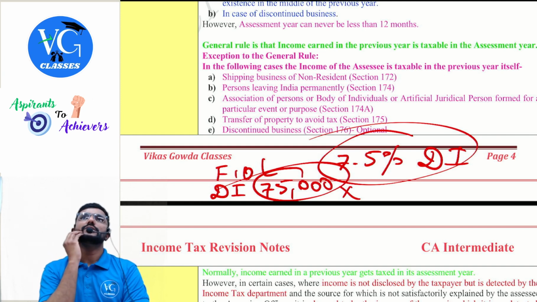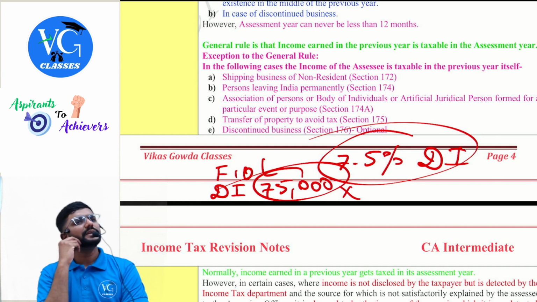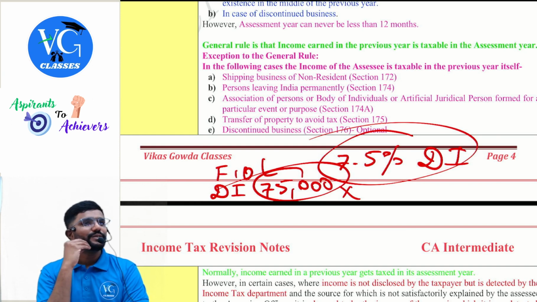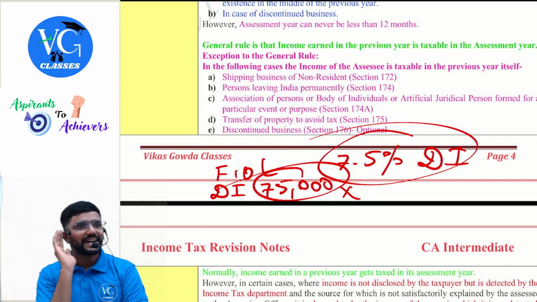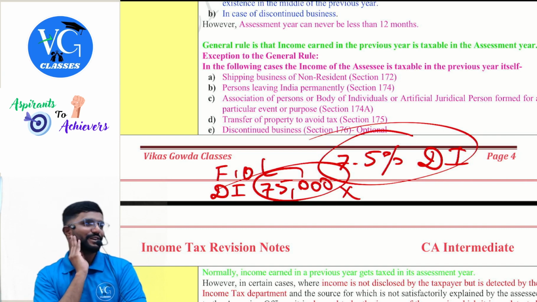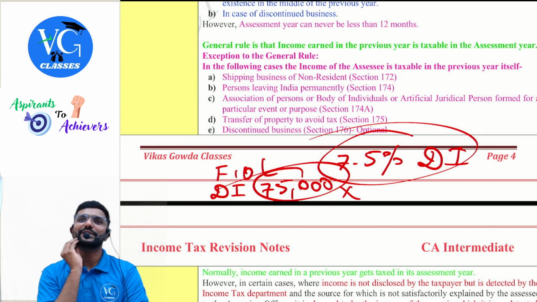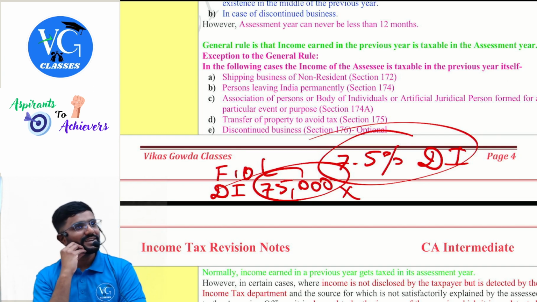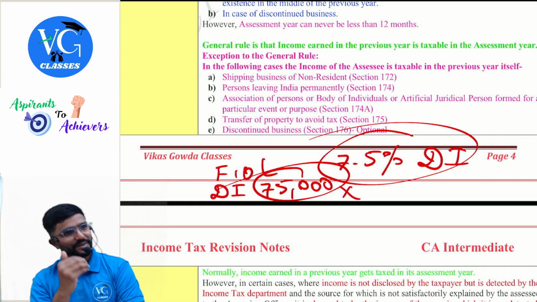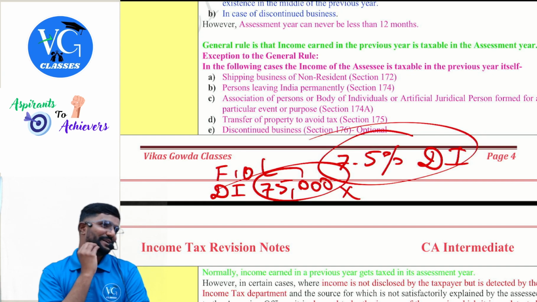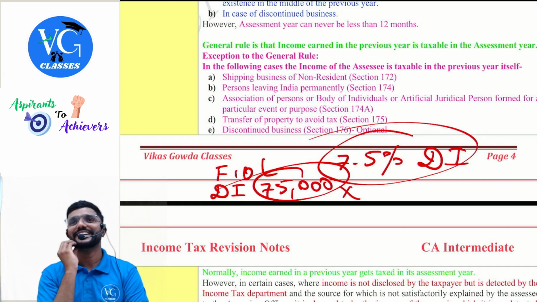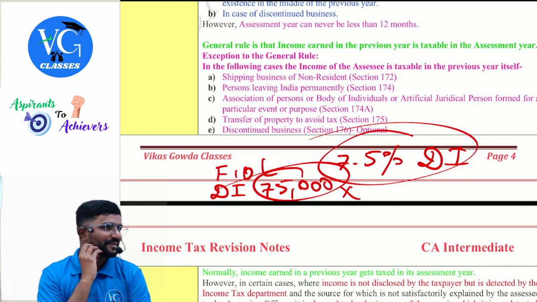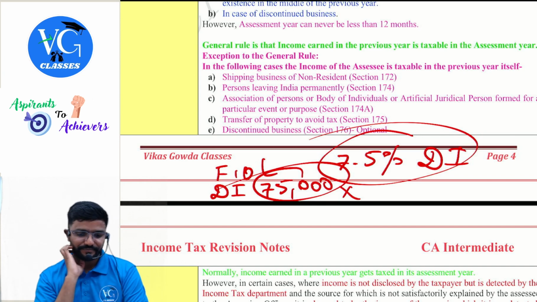Now you may get a question, sir, how will they get to know that I am leaving India permanently? You know you cannot leave India permanently without passport, visa and all. Yes, and that is administered by whom? Central government. Income tax is administered by whom? Central government. So whenever I am going out of India permanently, the message will go from the passport or visa department to the income tax department telling this guy is willing to go outside India. Please take care of him.